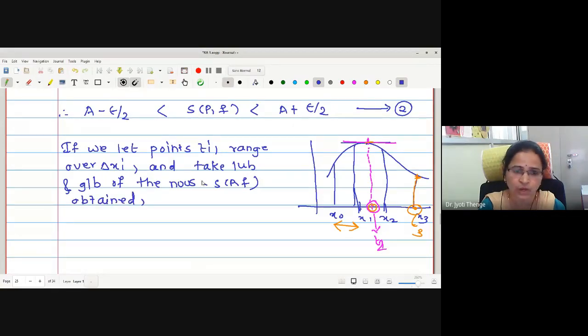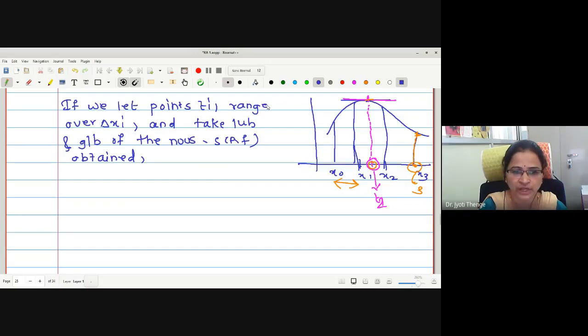Therefore, whenever SPF is giving me UPF, no doubt it is going to lie between these two values. Whenever SPF is giving me LPF, again it is going to lie between the two values obtained in this way.